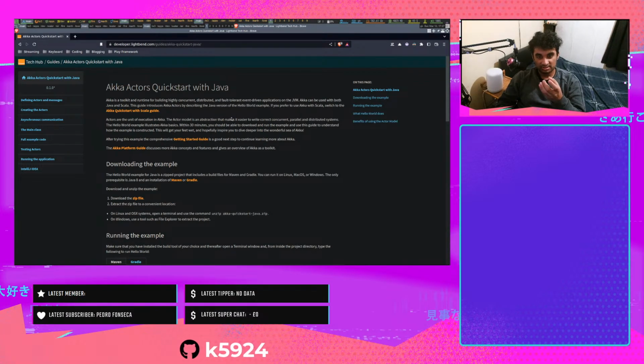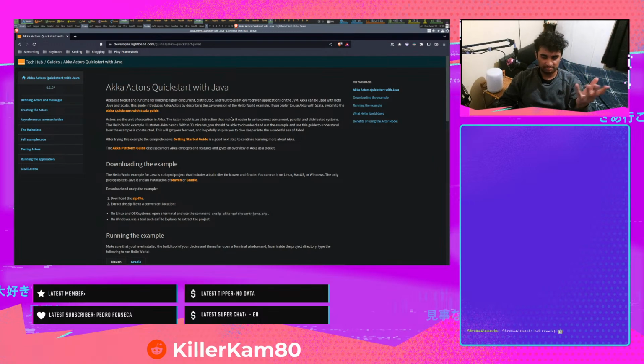A good way to think about it: say you have lots of car makers, like Jaguar or Ford or Nissan. They will all have their own type of car, but an abstraction of that would be just a car.